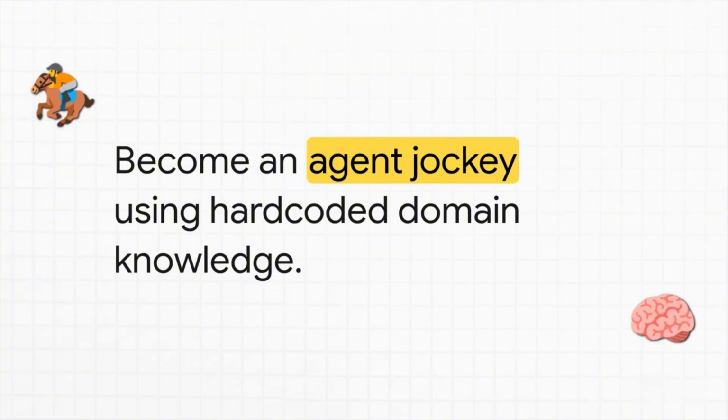And that leads us to our singular conclusion. Today's takeaway: stop imposing your ideas on the market. Instead, become an agent jockey who hard codes domain knowledge for continuous feedback loops. You're no longer guessing what works, you're building machines that listen and react to the market for you.